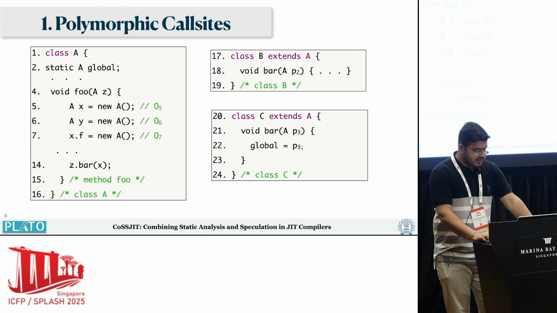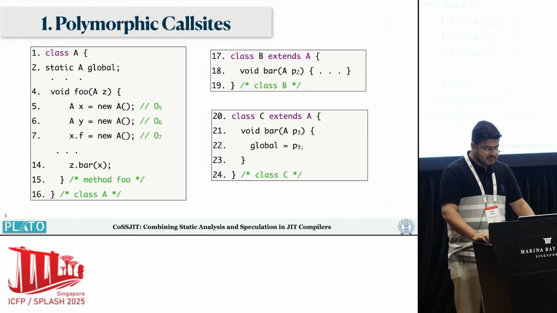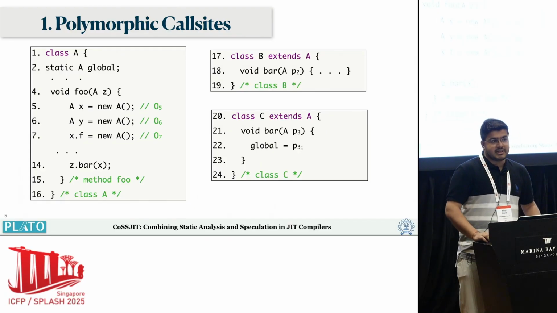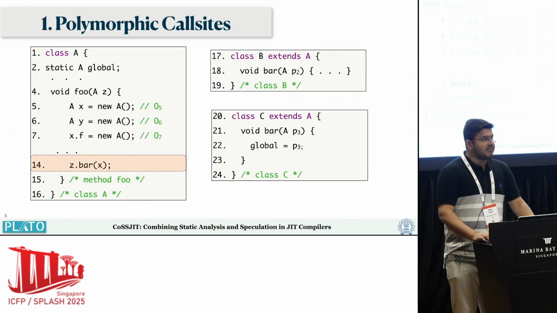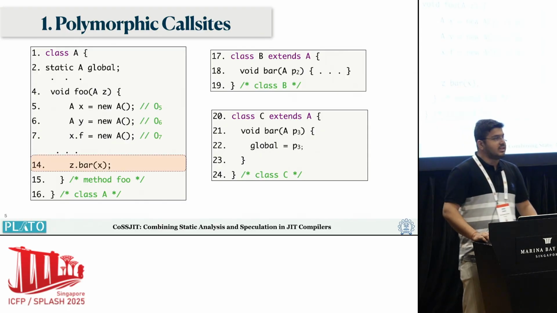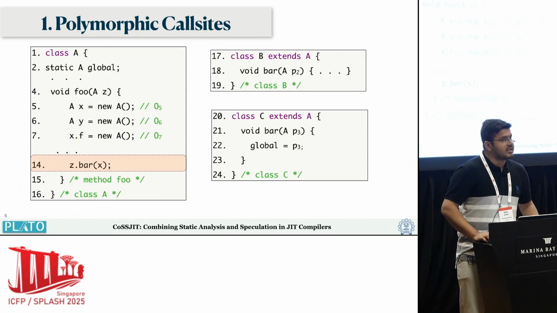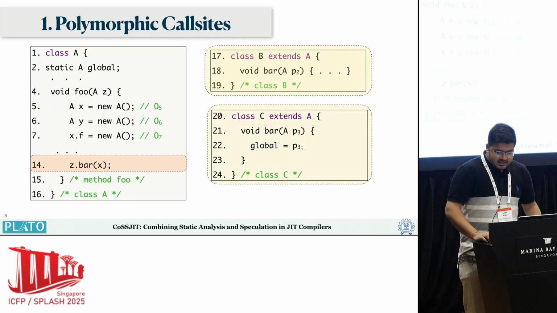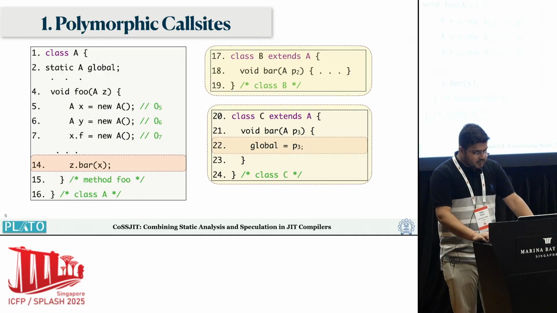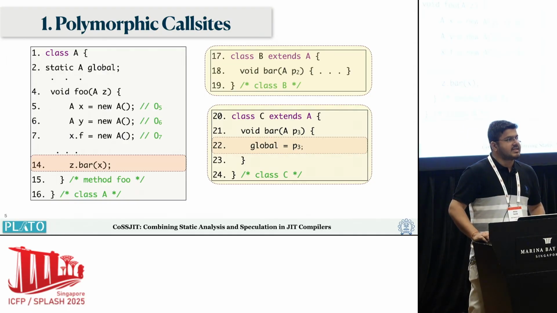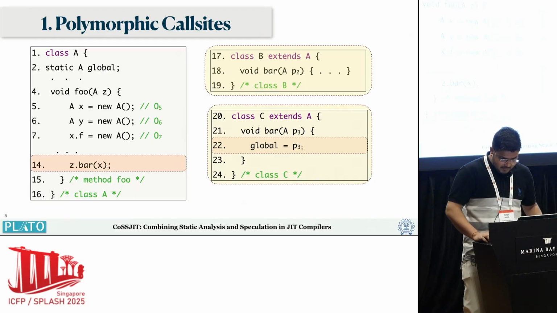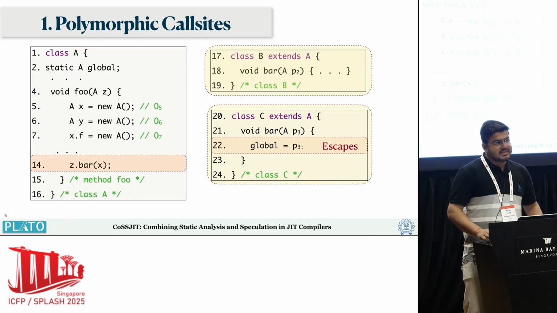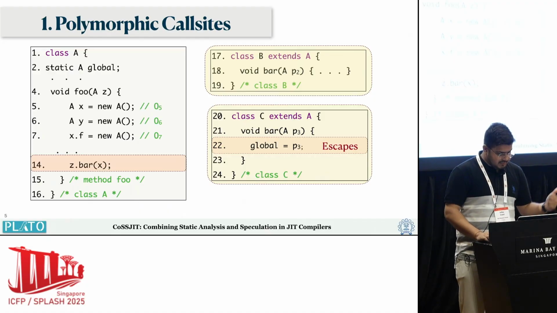Consider this code example. We have three classes, class A, class B and class C, where class B and class C extend class A and override the method bar. At line 14, we have a polymorphic call, and based on the receiver type, the corresponding bar method will get called at runtime. If you notice in class C, in the bar method at line 22, we are storing the parameter into a static field, which is global, and which makes the parameter being passed go out of the scope of the allocating method.